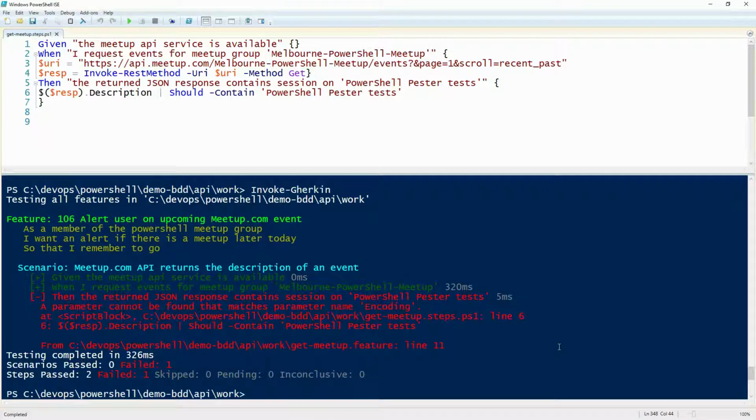Okay, what happened here? Encoding script block for it should contain PowerShell test. Encoding. Does it need to be in quotes? Then it'll be in quotes. Should contain. What am I doing wrong? Double quotes? I can do double quotes pretty easily. A parameter cannot be found that matches parameter name encoding as script block. Can't we debug into it and see what the response is?